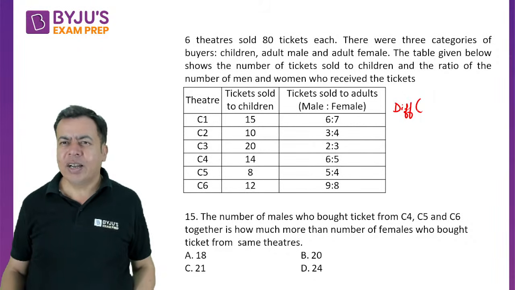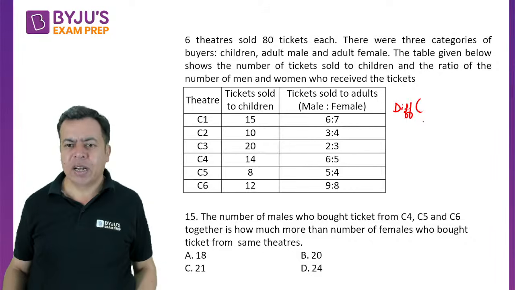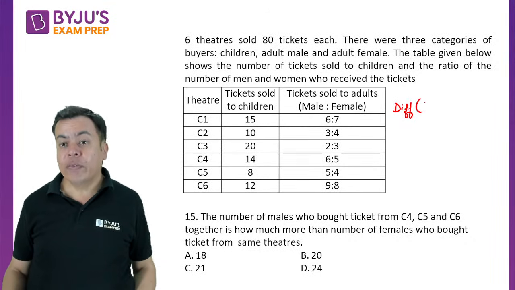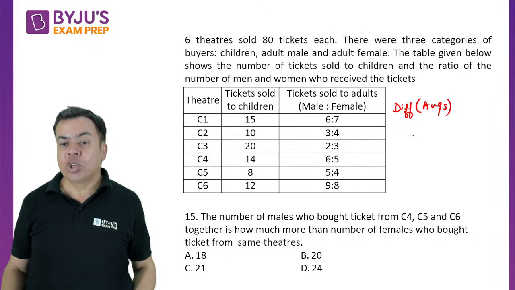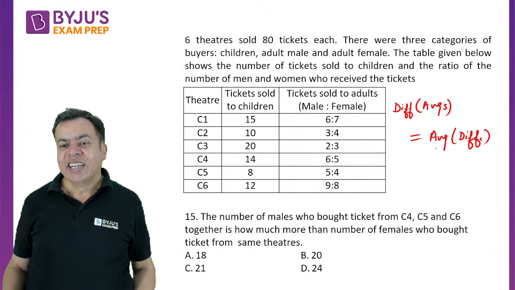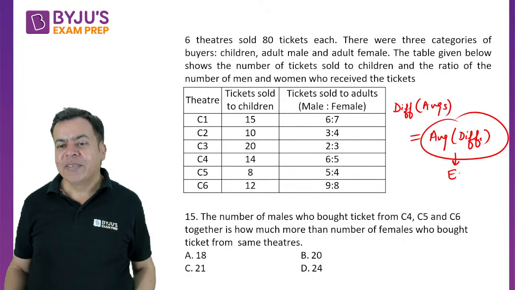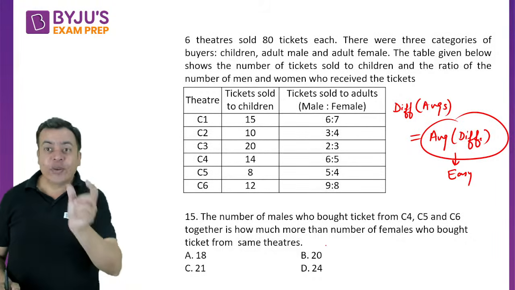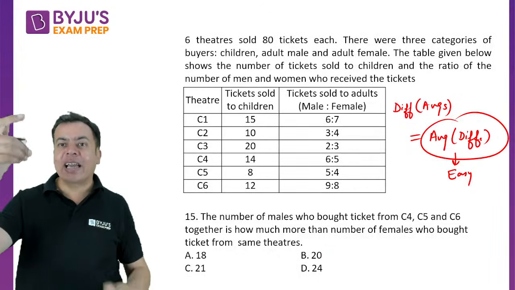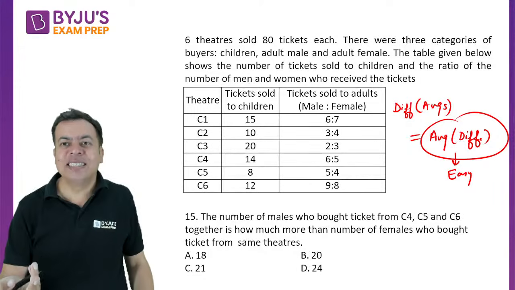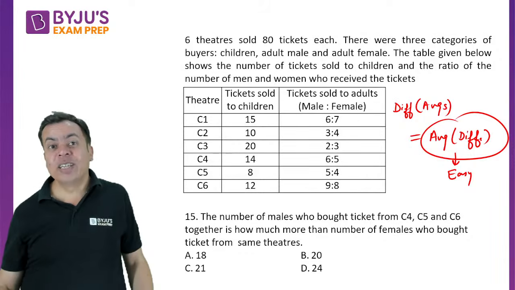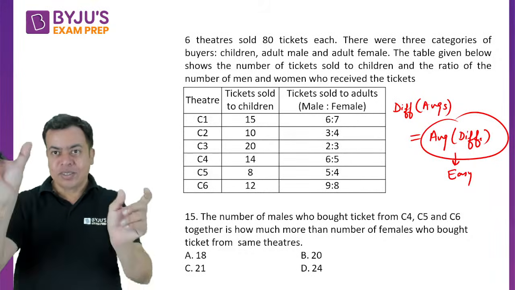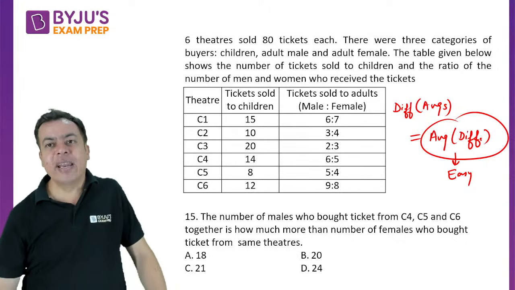Okay, it may be in numerical aptitude. The difference of your averages is always equal to the average of the differences. This is always going to be easy. Why? Because differences will be smaller values and calculating the average of smaller values is always easy, right? And for the difference of the averages, you will calculate two huge averages, averages of two bigger numerical values, that will be difficult.